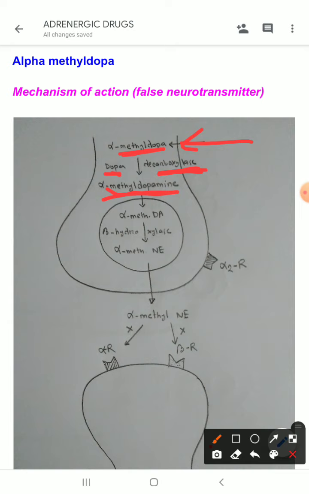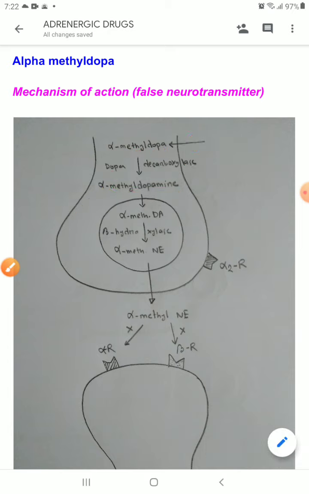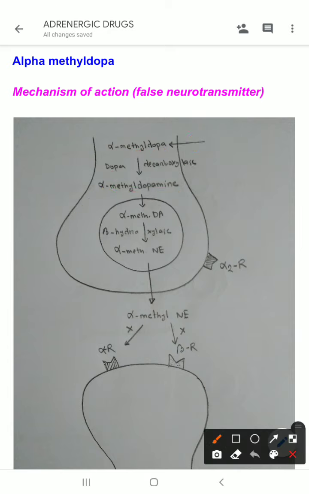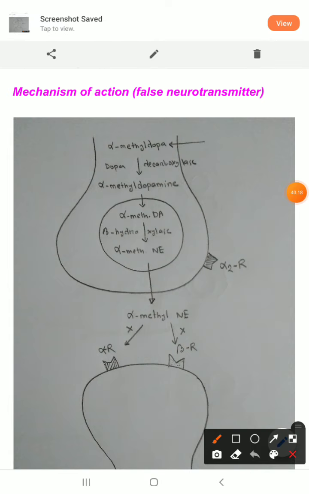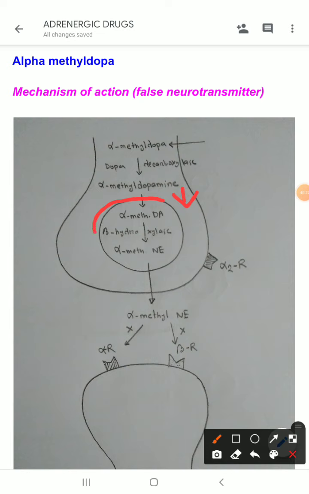Alpha methyl dopa is converted into alpha methyl dopamine, and alpha methyl dopamine enters into the vesicle, and within the vesicle, alpha methyl dopamine is converted into alpha methyl norepinephrine by the beta hydroxylase enzyme. Similarly, the beta hydroxylase enzyme cannot differentiate between dopamine and alpha methyl dopamine.